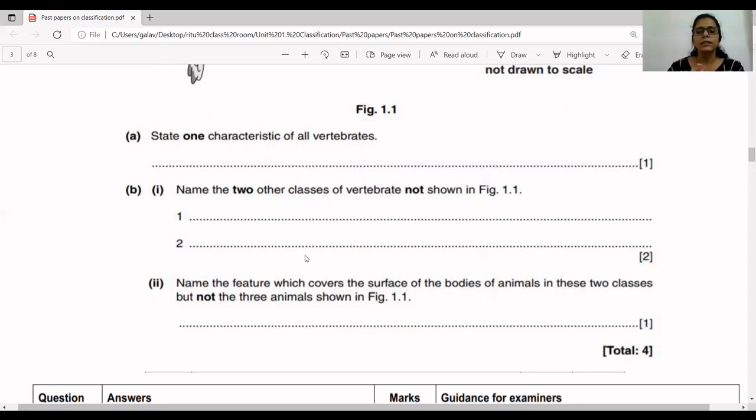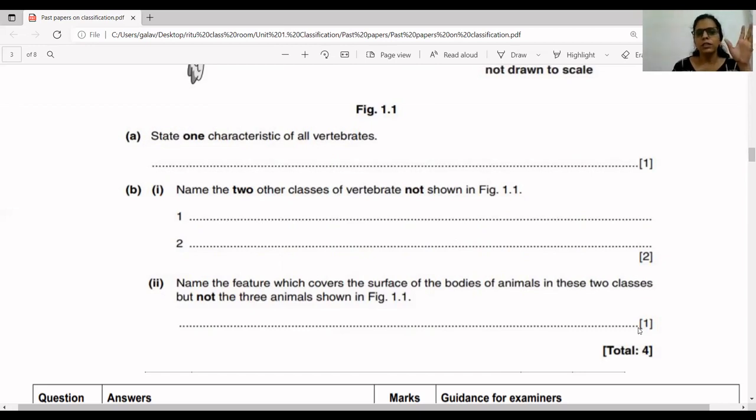But reptiles, as they live completely on the land, their body is covered with dry scales. But the common thing is scales. Okay. So these fishes and reptiles, they have scaly skin, or their entire body is covered with scales. You can just write down presence of scales on the body. So this question is for 1 mark, only 1 valid point you have to write down.